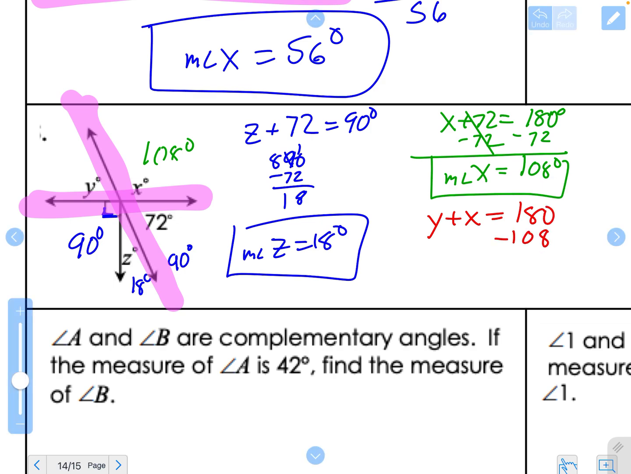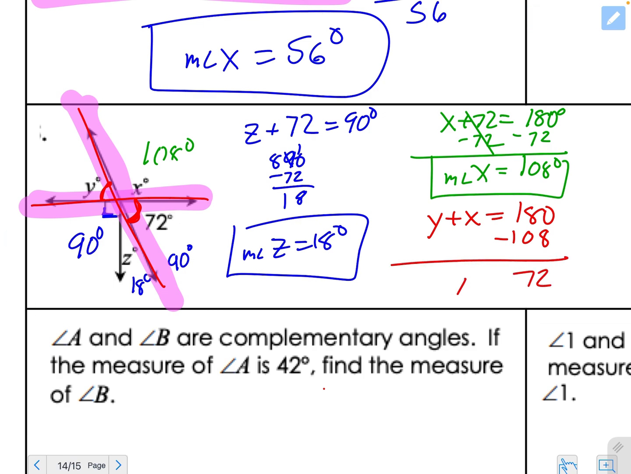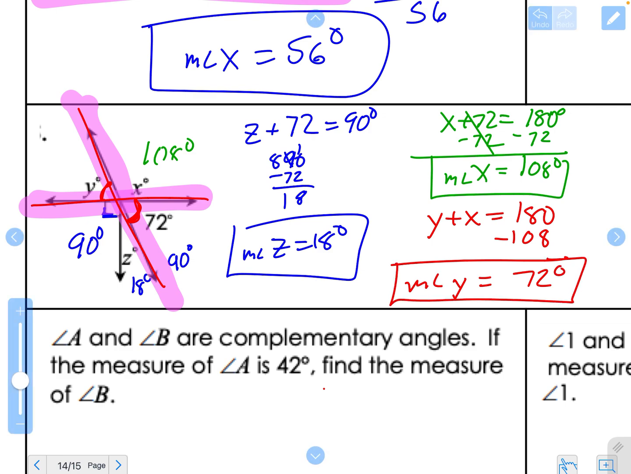Oh, we could have done this a completely different way without math. My brain's just now seeing it. We have a common vertex. We have two opposite sides, and so we know that they are congruent. And so the measure of angle y is going to equal 72 degrees. I told you there's lots of different ways that you can see things and a lot of different ways that you can solve these problems.